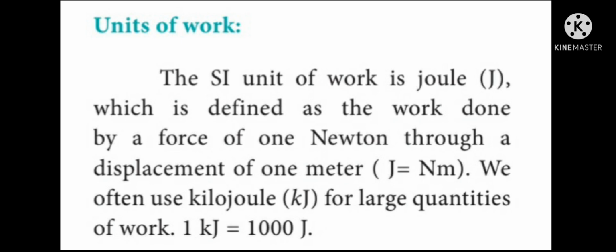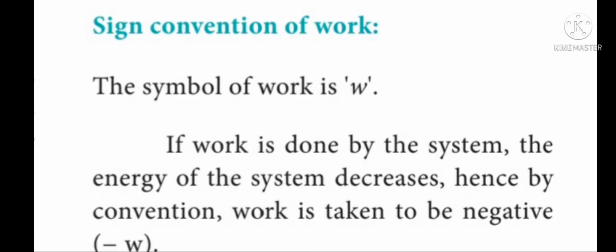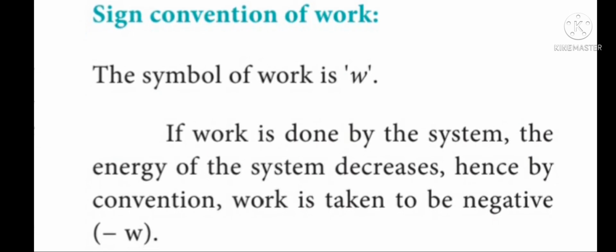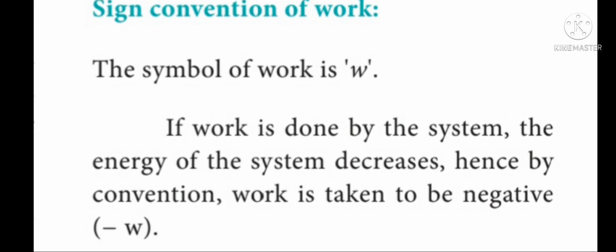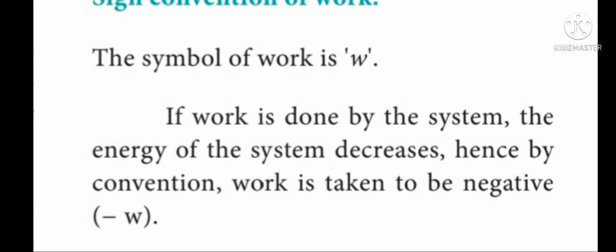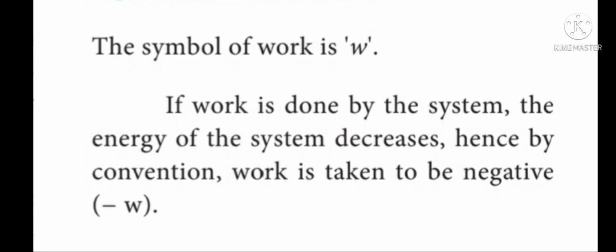We often use kilojoule for large quantities of work. That is, 1 kilojoule is equal to 1000 joule. Next, let us discuss the sign convention of work. The symbol of work is W. If work is done by the system, the energy of the system decreases. Hence, by convention, work is taken to be negative, that is minus W.